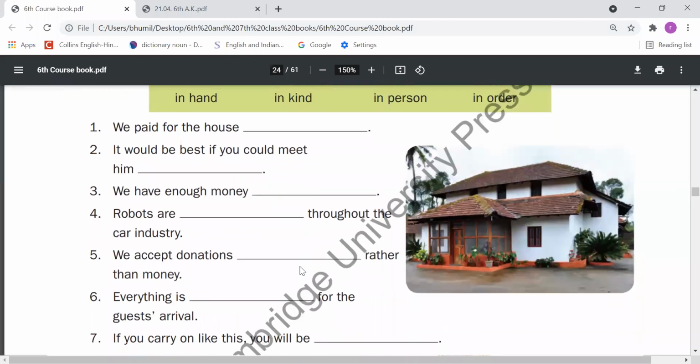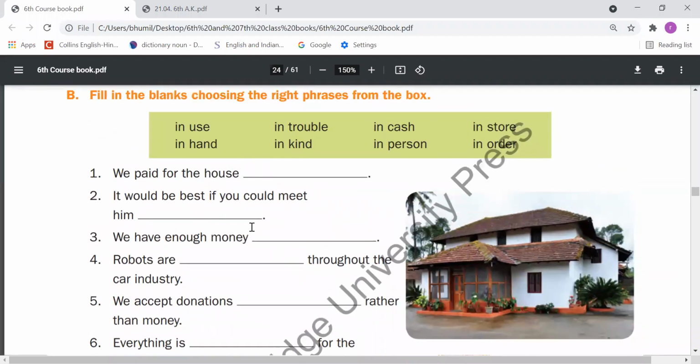So first is that we paid for the house. We paid for the house in cash. So here need to fill here in cash. Second, it would be best if you could meet him in person, means face to face. Third, we have enough money. We have enough money in hand, means we have saved some money.